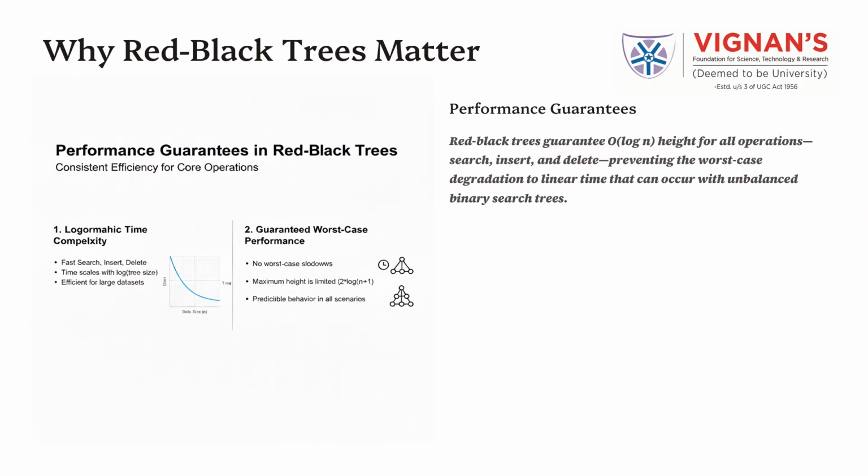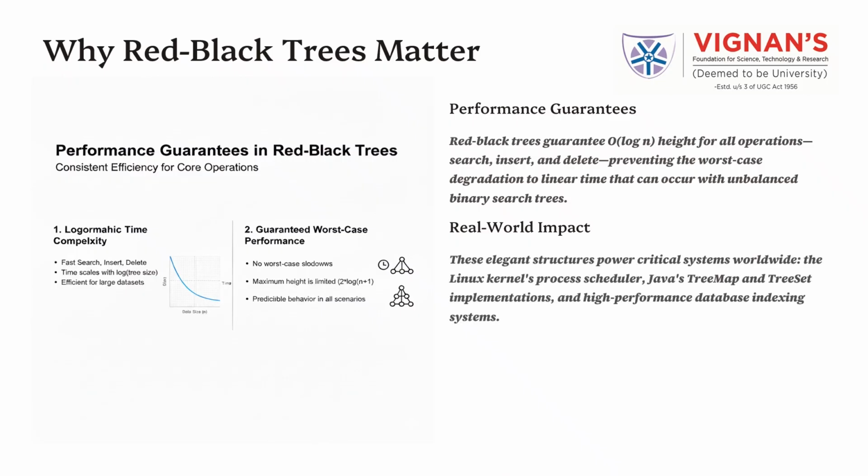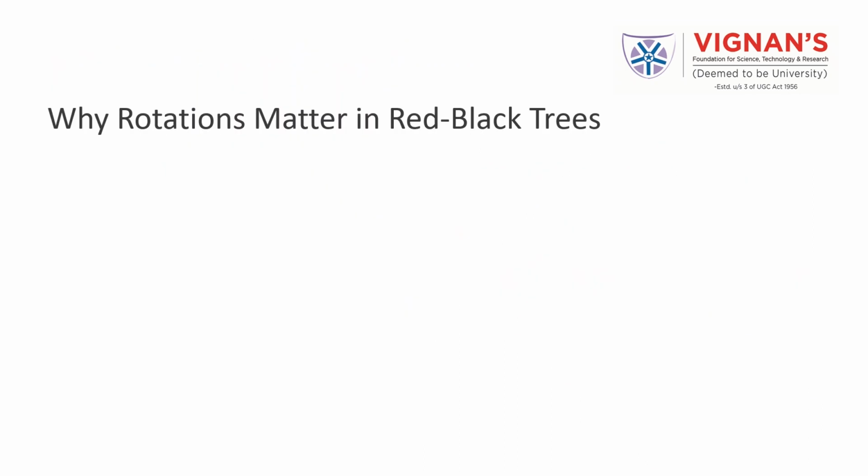Because of these properties, red-black trees are widely used in real systems. These elegant structures power critical systems worldwide, including the Linux kernel's process scheduler, Java TreeMap and TreeSet implementations, and high-performance database indexing systems. Why rotations matter in red-black trees?